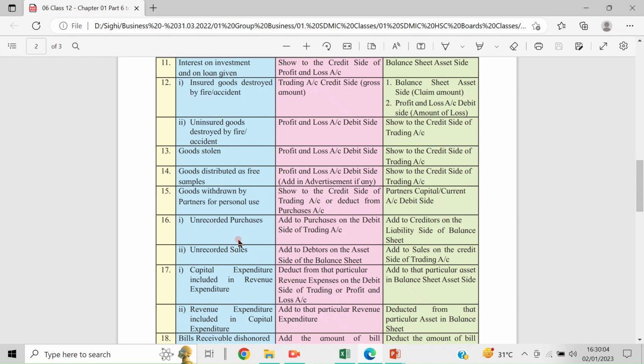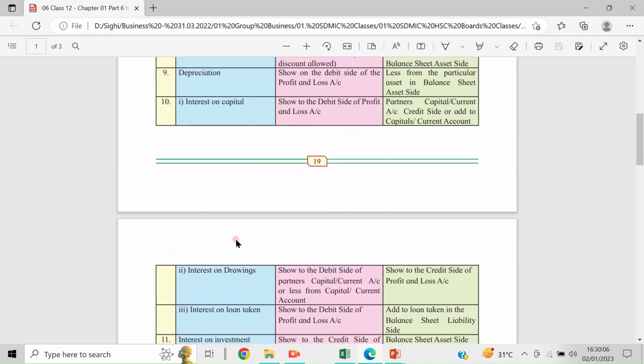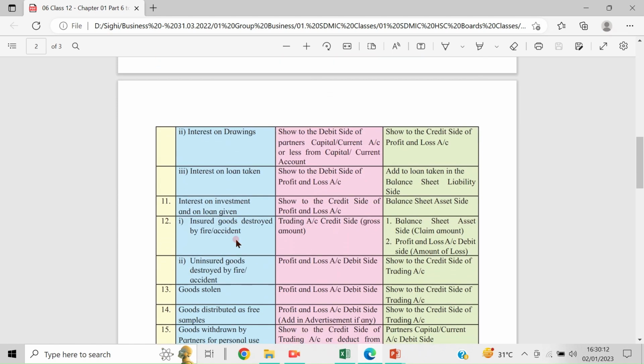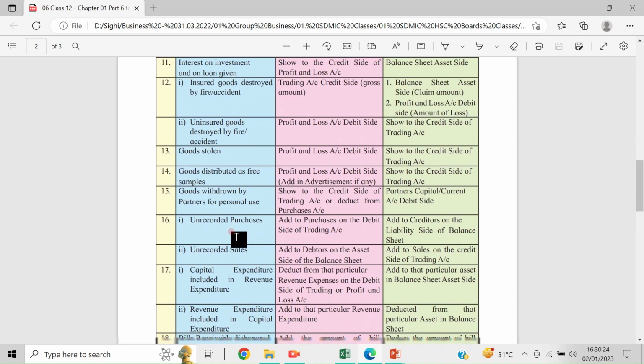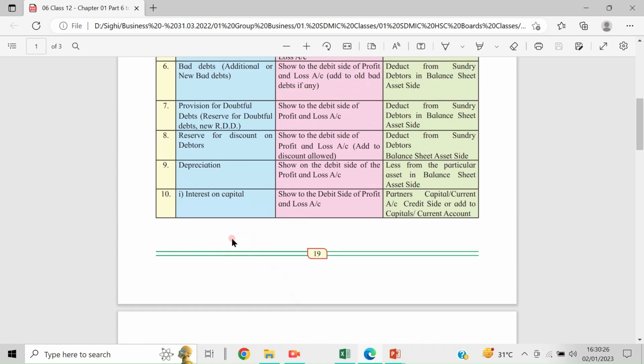We will discuss up to 16 points today. That means from the 10th adjustment there are 3 adjustments, then the 11th, then the 12th has 2 adjustments, and then 13, 14, 15 and 16. These 7 important adjustments we will discuss today. So let us start one by one.